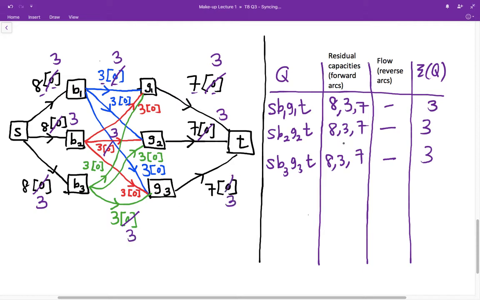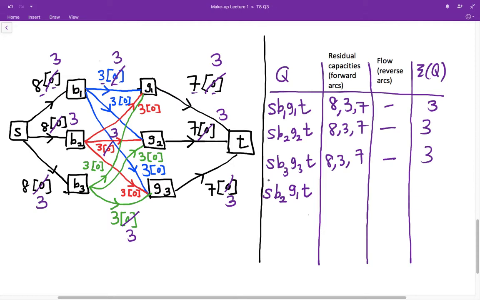Alright, next we're going to find another F incrementing path. This time, I can choose the path, let's say, given by S, B2, going to G1 next, and then to the sink T. Okay? So again, all the arcs are forward arcs on the path.